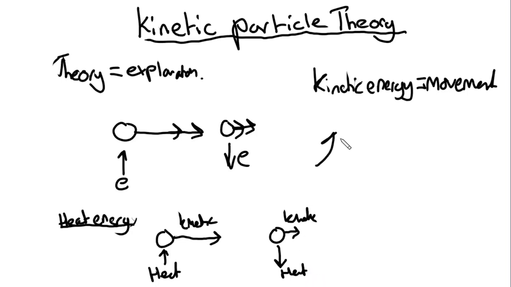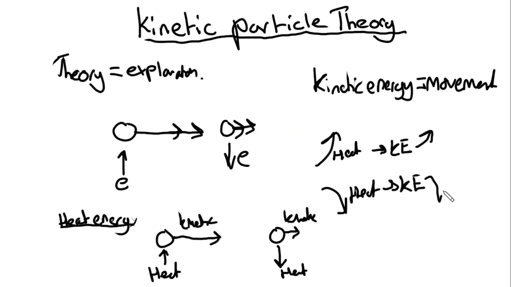So with increased heat, we can say that the kinetic energy increases, and with less heat or removal of heat, we can say that the kinetic energy decreases.